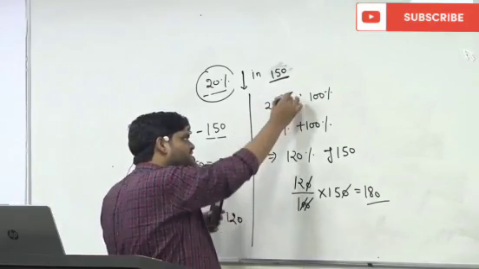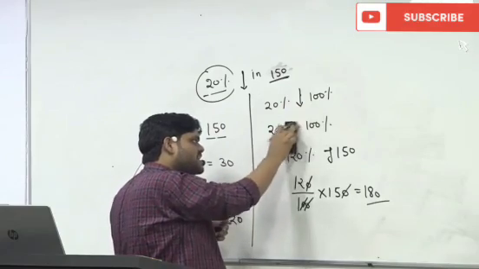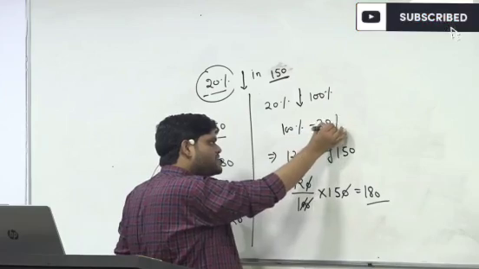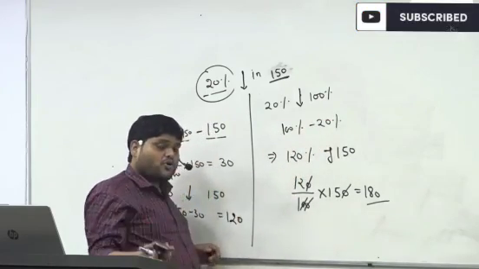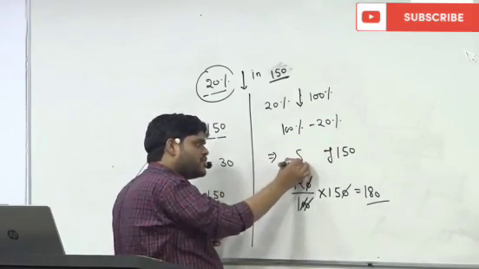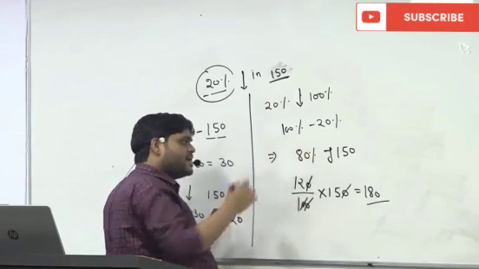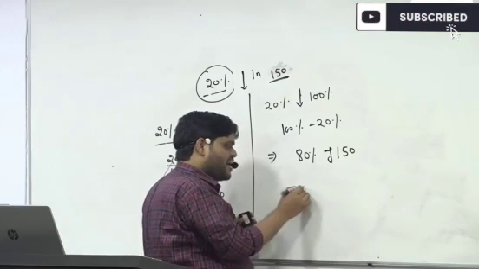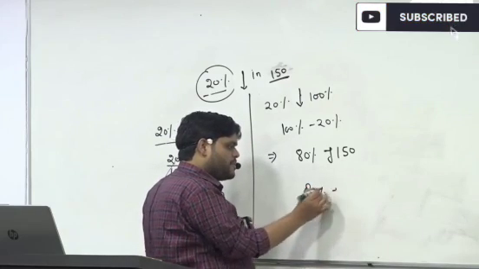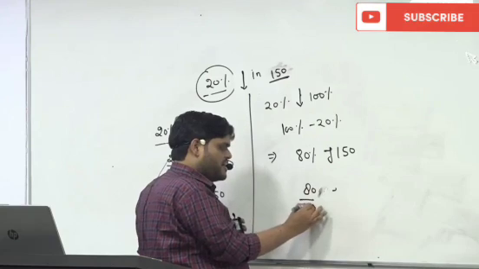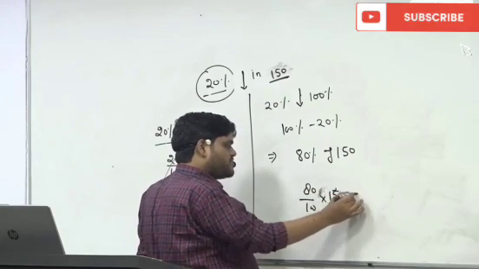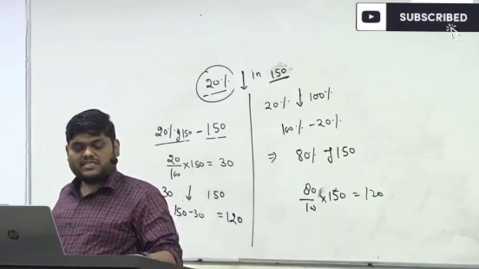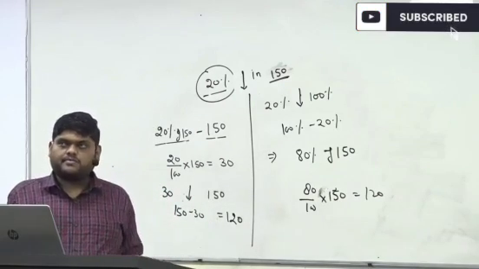When you are decreasing, something is getting subtracted, and how much is getting subtracted? 20. So when you decrease 20%, that means the number becomes 80%, or 80 upon 100 multiplied by 150, and that is equal to 120.